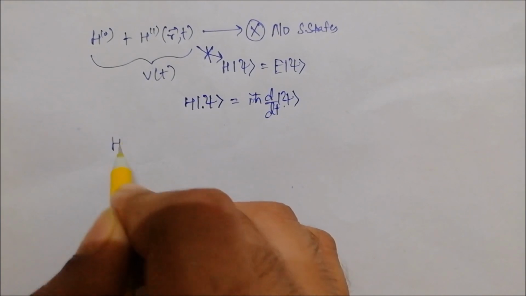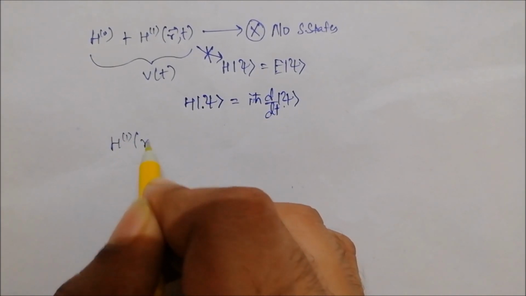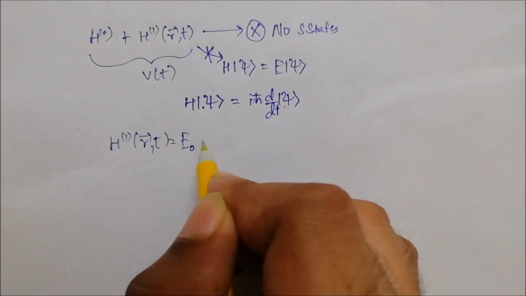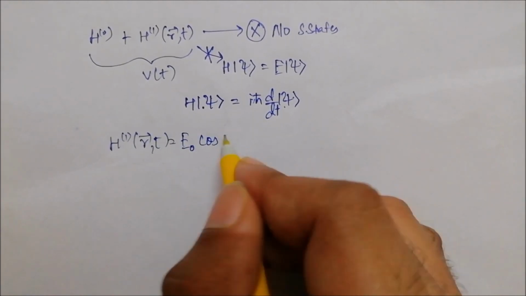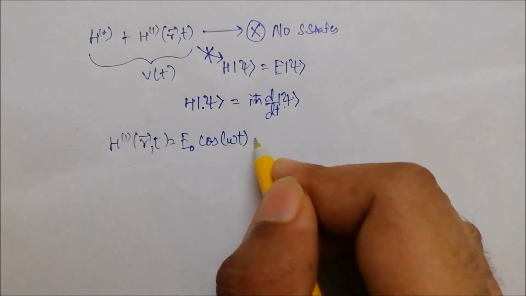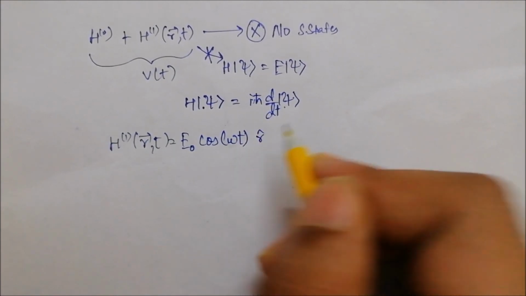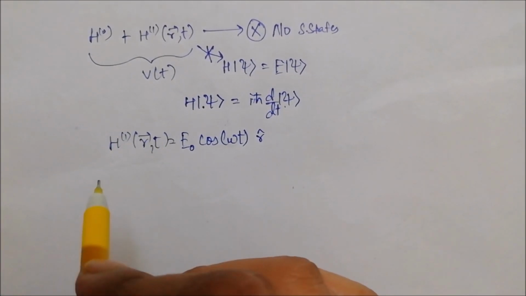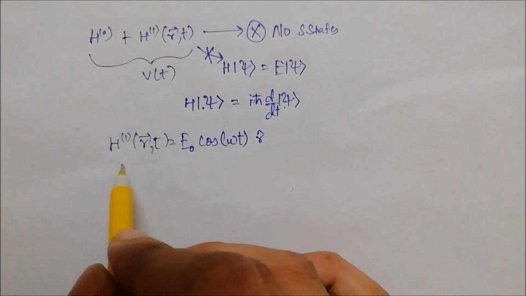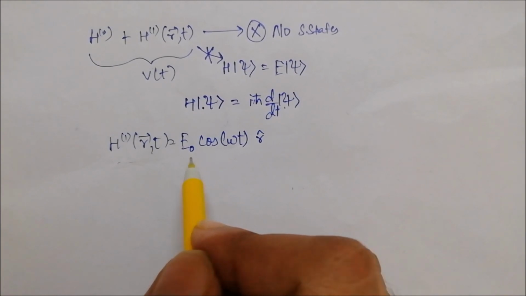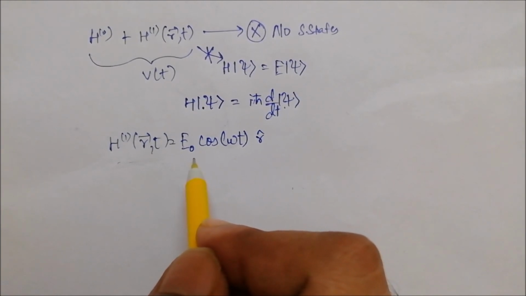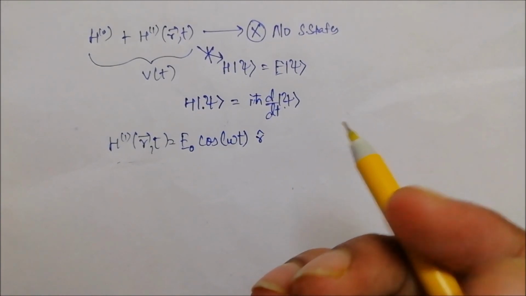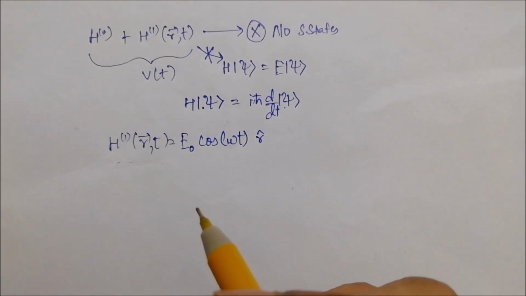So our perturbation is usually a time varying electric field which is sinusoidal in time. So our external perturbation always looks, or not always, in spectroscopic measurements looks like this. So it's an oscillatory perturbation, where the time dependent part is oscillatory.